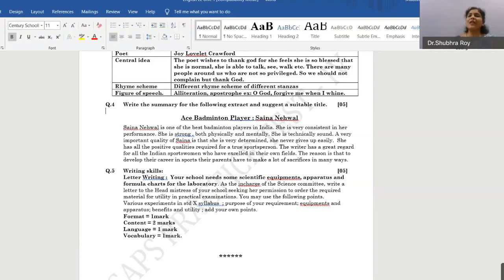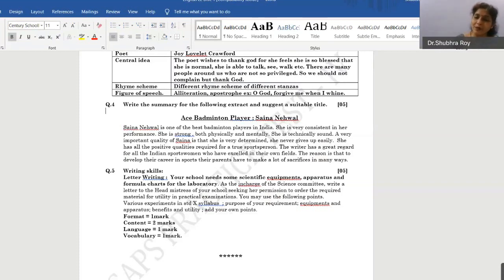Then question number 3A is based on comprehension of a poem. This particular poem that was given to you, and this one, Yet Today on the Bus, that one was given to you, The World Is Mine. And then 3B consists of the appreciation question. It will not be of the same poem. Here it was practice, but a different extract will be given, and you will be asked to write the appreciation in this tabular form.